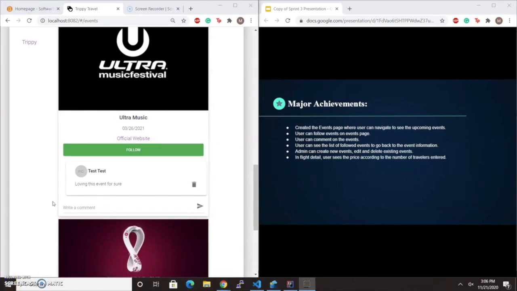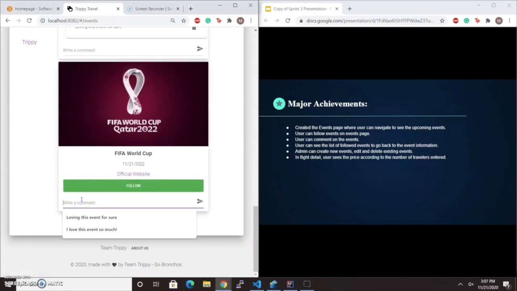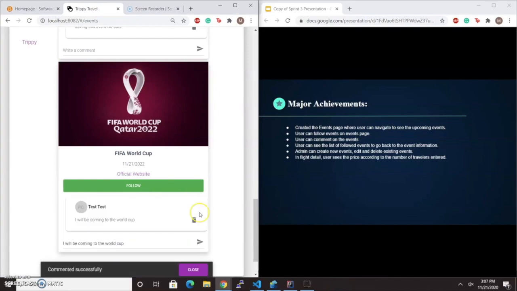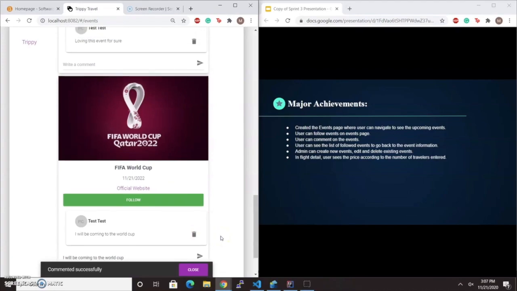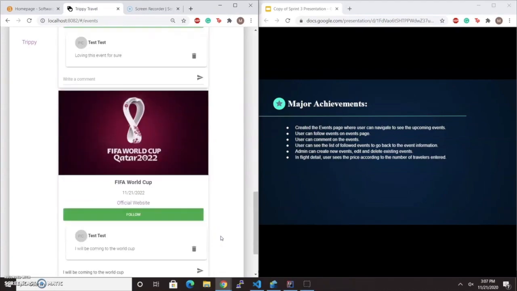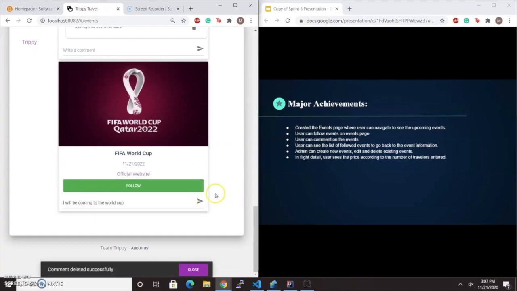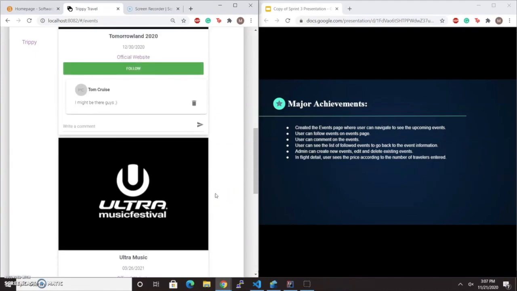User can comment on the events. So if we go right here and we type a comment, you can see that the user can comment on the events. User can also delete his comments. As you can see right there, the comment has been deleted.